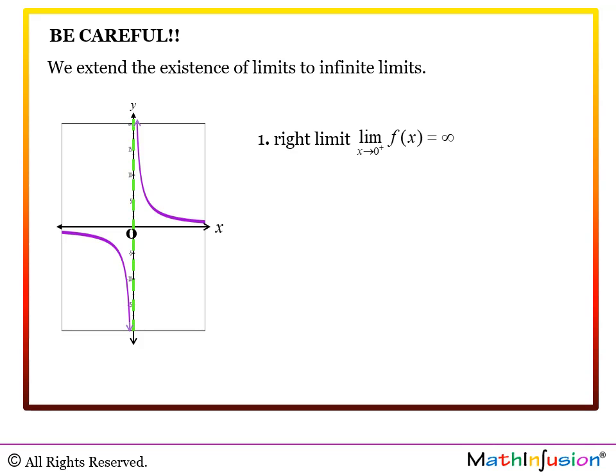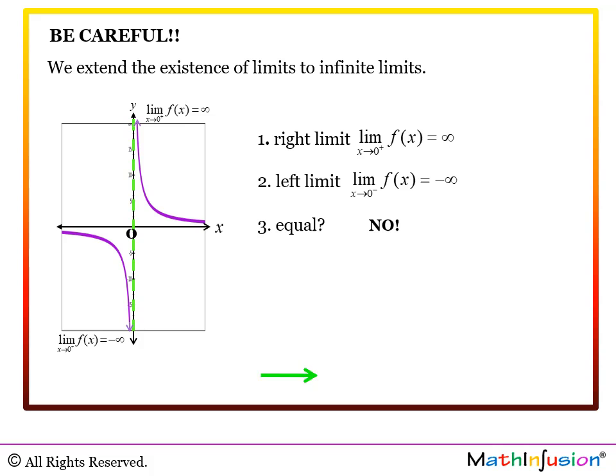In this case, the reason there is no limit is because 1, 2, 3 fails. 1, the right limit of the function at 0 is infinity. 2, the left limit at 0 is negative infinity. And 3 fails because the right and the left limit are not the same. So we conclude that the limit does not exist. But the reason for this is because 1, 2, 3 fails, again, not because it is infinite.